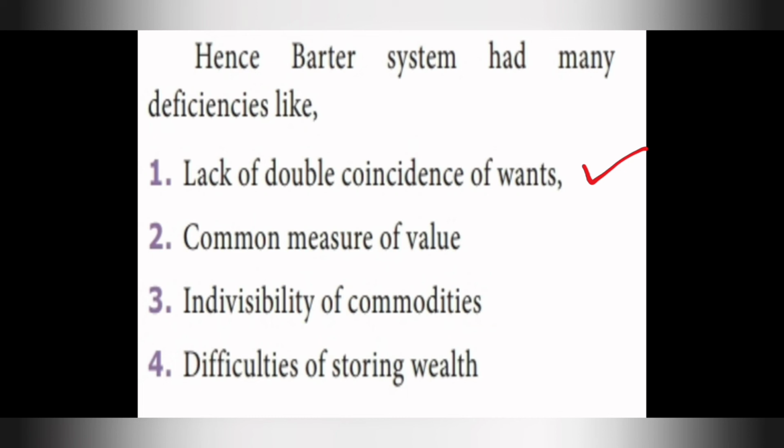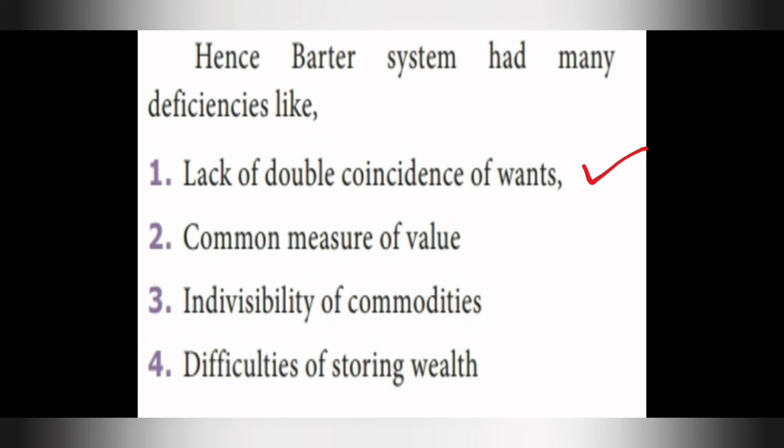Next, common measure of value. Sugar and rice differ in size, or we can take vegetables, which are bigger in size compared to rice, sugar and wheat.